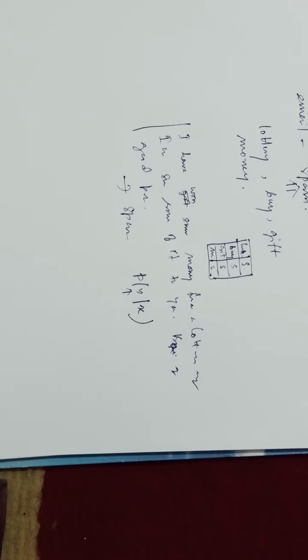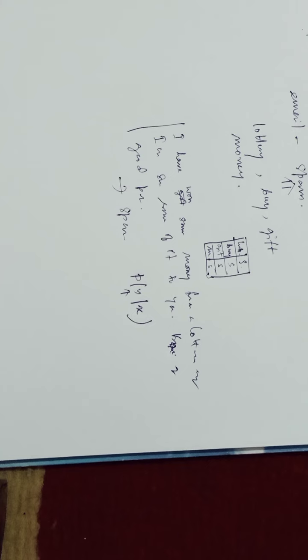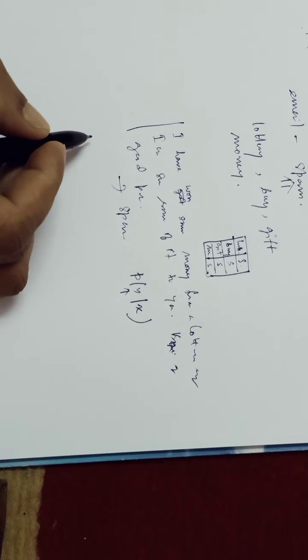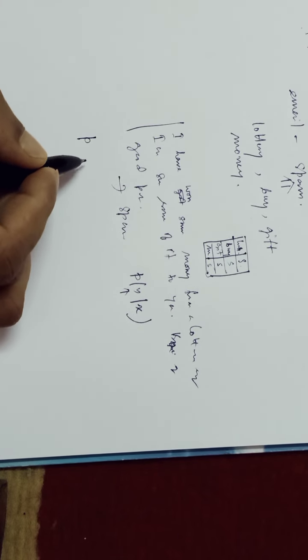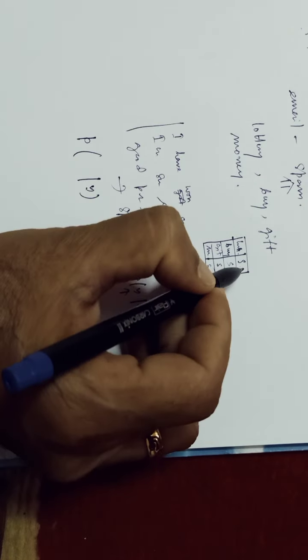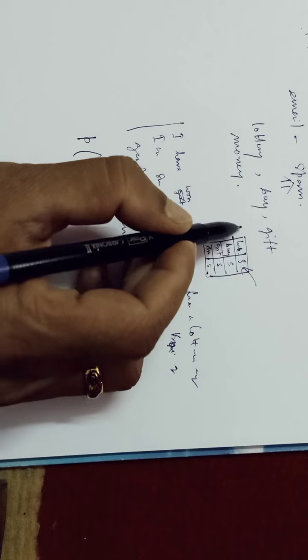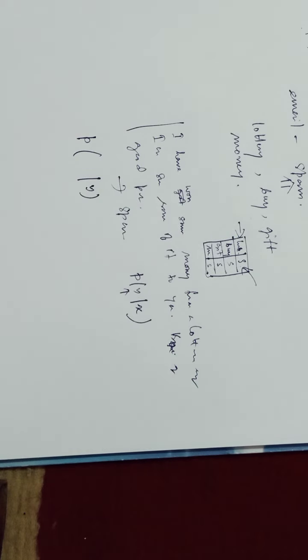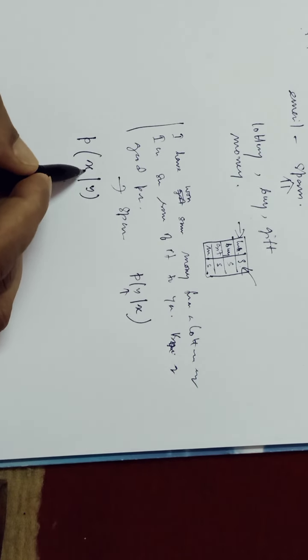So in some cases what we have to do, first we have to predict that if the output is y, that is, if this is the spam mail, what is the probability of the presence of the term lottery?